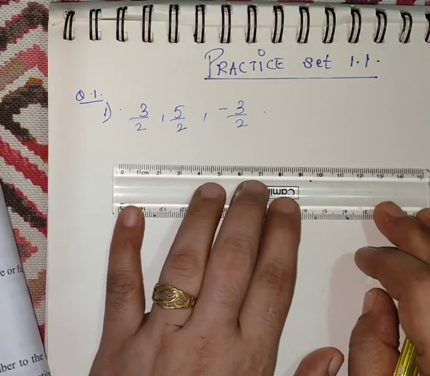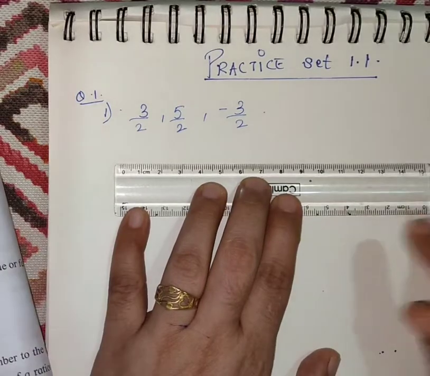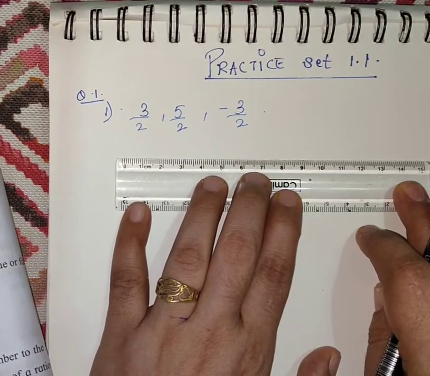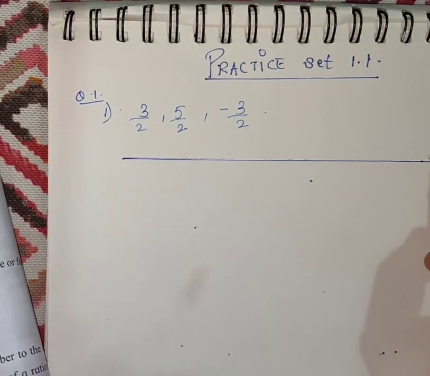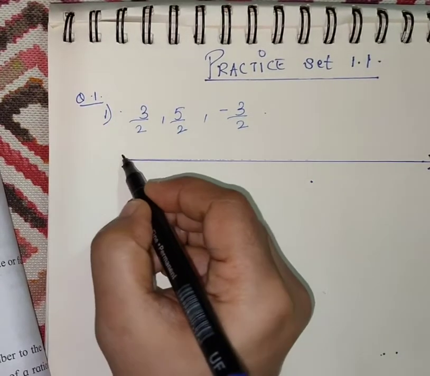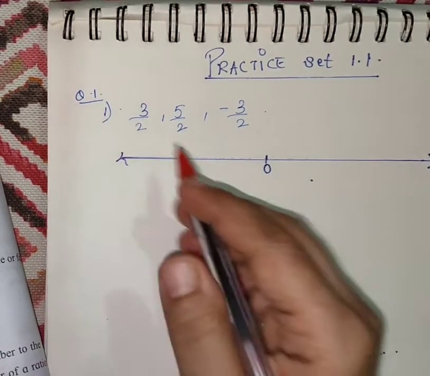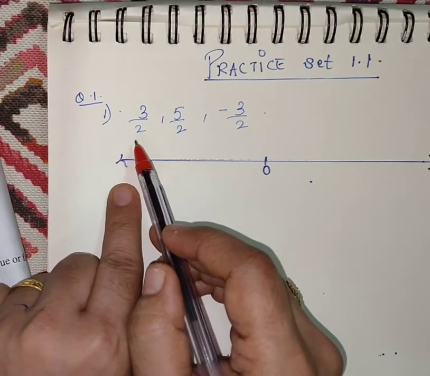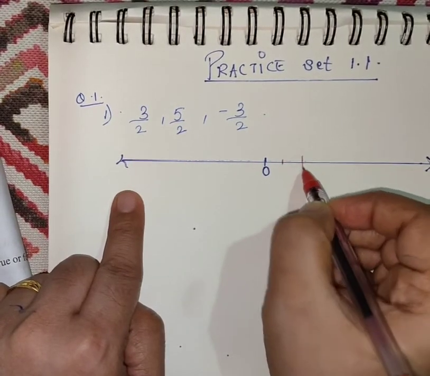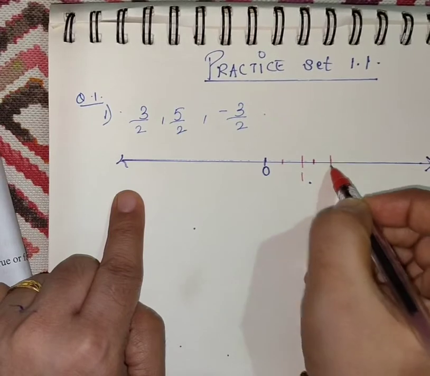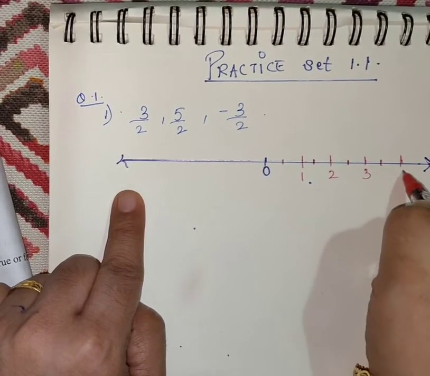Okay, so we will draw it. Now students, what I told you, you will take care of the denominator. 2 is there, so we will divide into 2 parts. 1, 2, 1, 2, 1, 2, 1, 2.